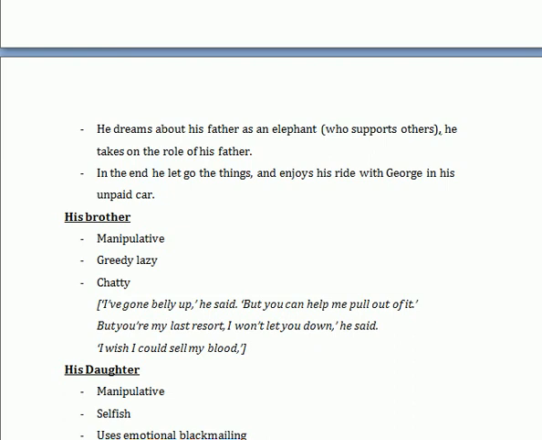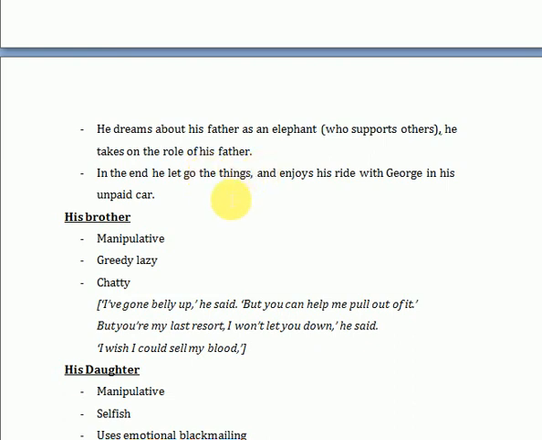He dreams about his father as an elephant, and later on, he also takes on the role of his father in his own life. This happens around the end of the story, where he was very fed up with his life, his routine, his hard work and struggle, and at that moment he had a dream about his father. There he sees his father as an elephant. The elephant over here is a reference to somebody who supports others, and this is the role that he also had taken on after his father.